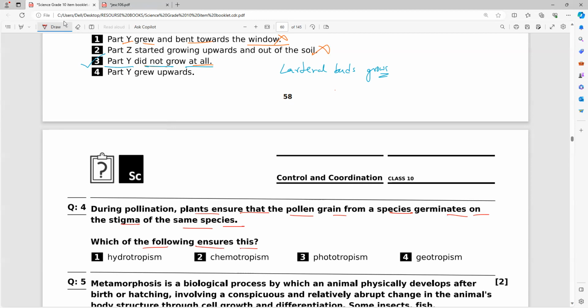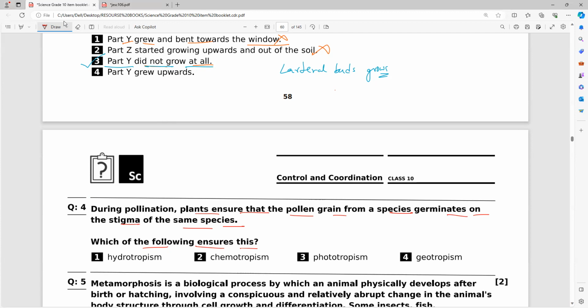See, both are taking place at the same time. Which of the following ensures this? Hydrotropism, chemotropism, phototropism, geotropism.